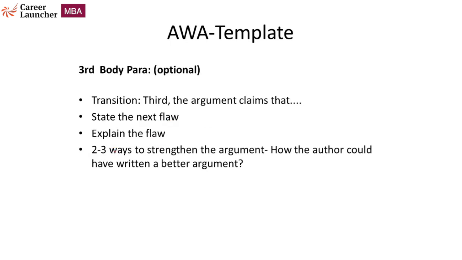Now, the third body paragraph is optional. Why are we saying this is optional? Because at times you may not be able to find the third flaw, and that's absolutely fine. Even if you write two flaws, two well-written body paragraphs are going to be absolutely fine. However, if you are able to spot the third flaw, by all means, go ahead, follow the same strategy: transition, next flaw, details, and then two, three ways to strengthen it. Secondly, at times there may be only two flaws. Even in that case, writing two body paragraphs is obviously going to be absolutely fine.